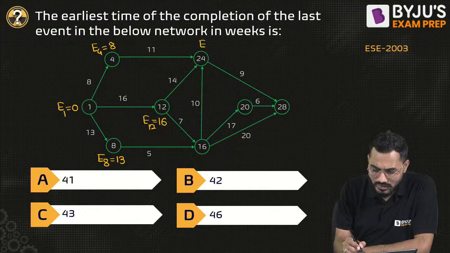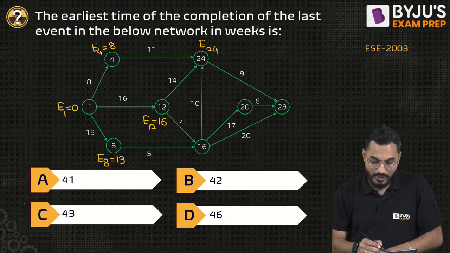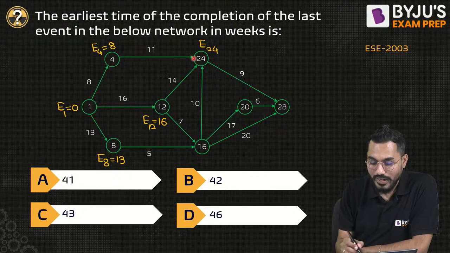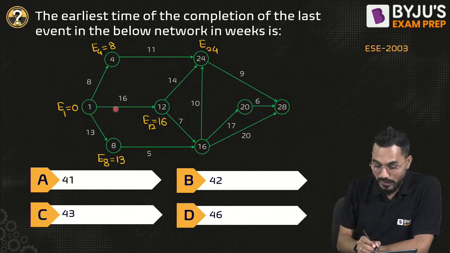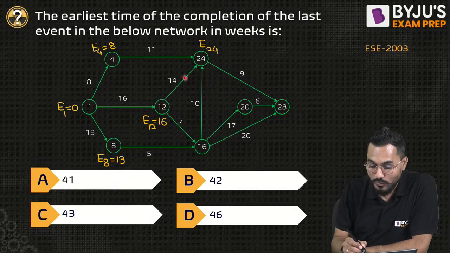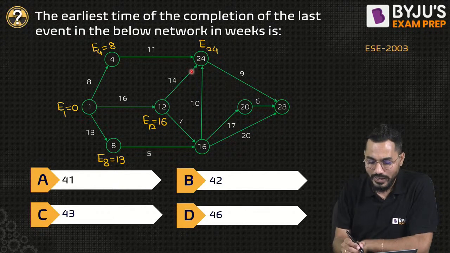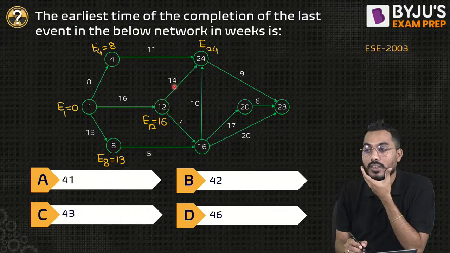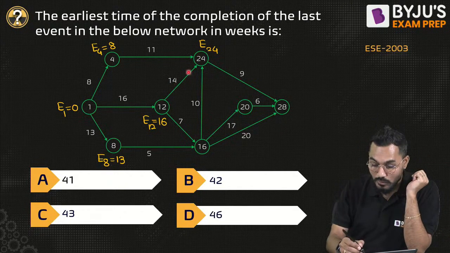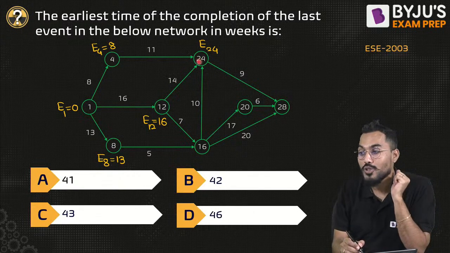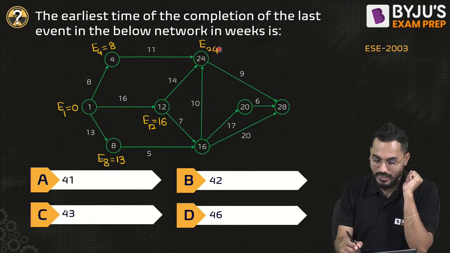What is the earliest start time of event number 24? Now you have to understand here. We are going from 8, then 11. 8 plus 11 is 19. The longest time, if I go by this path, is 16, that is 1 to 12, and then 14 days or units or weeks are required. So 14 plus 16 is 30. That is the longest time, because without completion of this activity, the occurrence of event 24 cannot be possible.